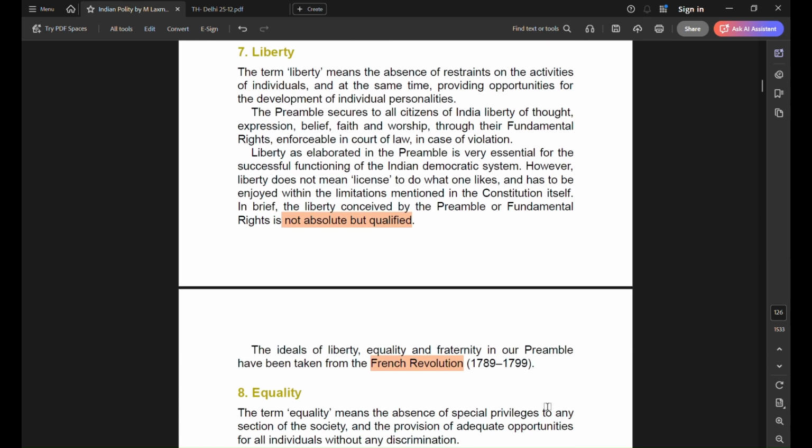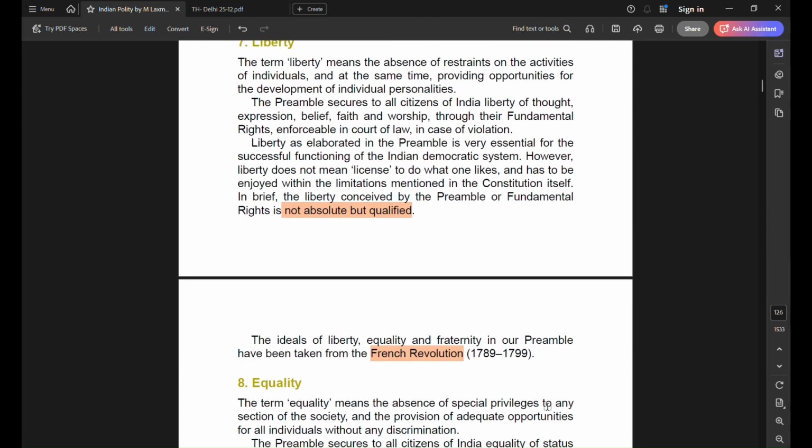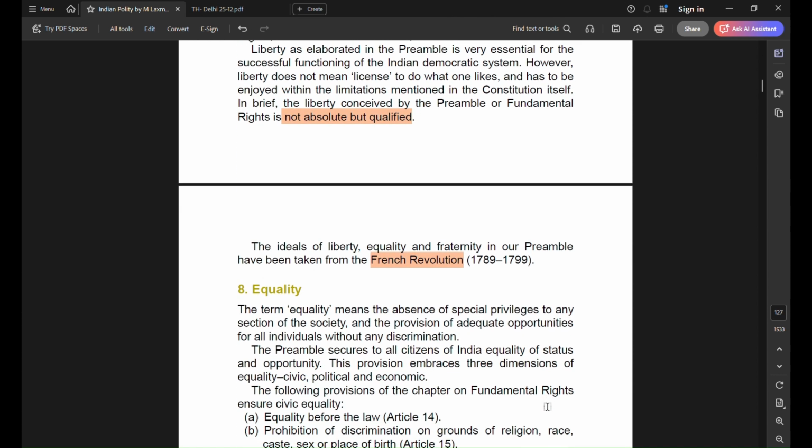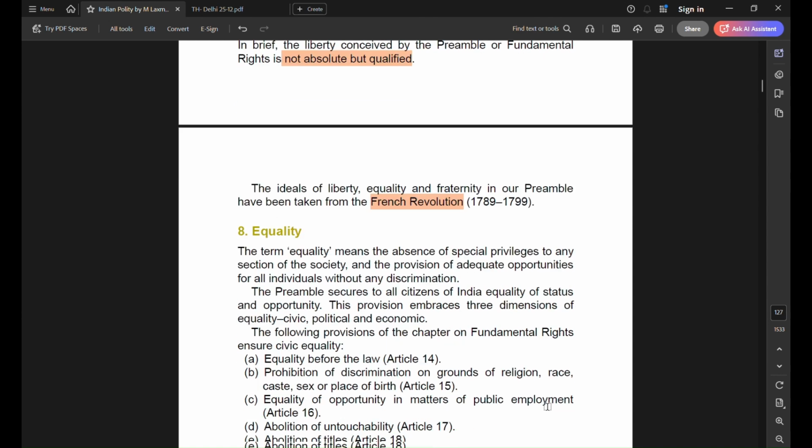Then comes liberty, where one is free to express themselves. One has the opportunity to develop their individual personalities. It is provided through fundamental rights, but it is not absolute, but qualified. There are restrictions that Constitution has allowed state to put on the liberty of citizens. This idea of liberty, equality and fraternity was taken from French Revolution.